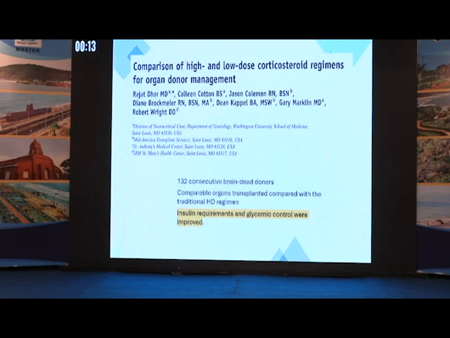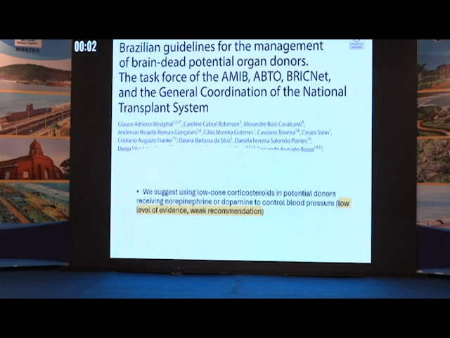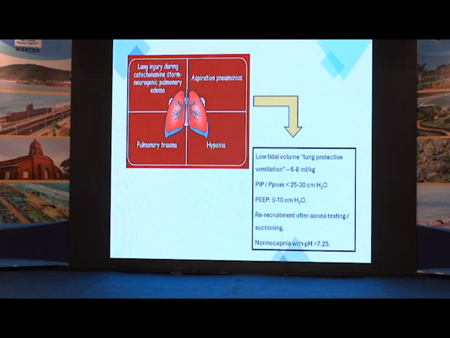So Dar et al., the one who did the thyroid study, has similarly compared high-dose and low-dose corticosteroid regimens, did not find any difference in organs transplanted, whereas sugars they were able to control much better. The Brazilian guidelines in 2020 have given a weak recommendation with a low level of evidence. However, they have recommended low-dose corticosteroids in donors receiving norepinephrine or dopamine to control blood pressure. So I'll just rush through, there's no update.